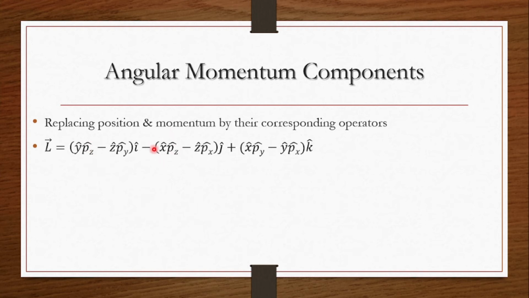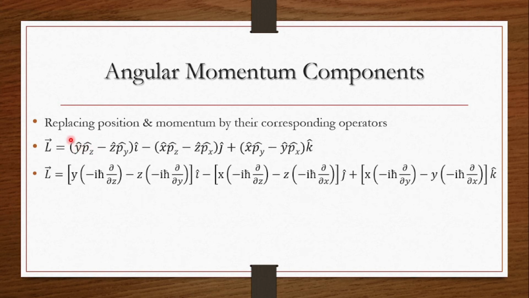The position operator x cap will just remain as x, y cap will remain as y, z cap will remain as z. But the momentum operator, we know that P is equal to minus iħ del, and the components: Px cap is nothing but minus iħ ∂/∂x, Py cap is minus iħ ∂/∂y, Pz cap is nothing but minus iħ ∂/∂z.